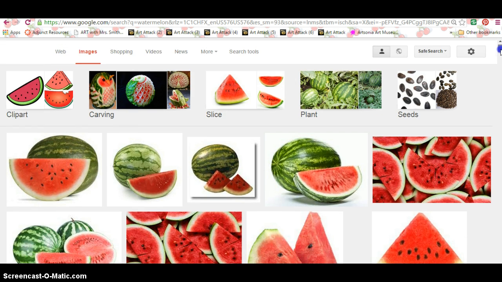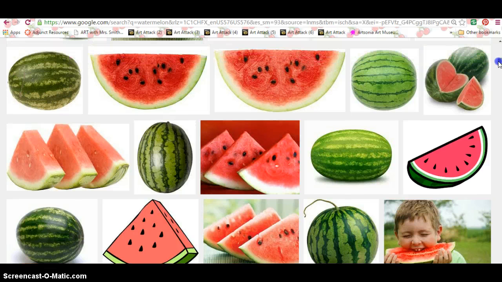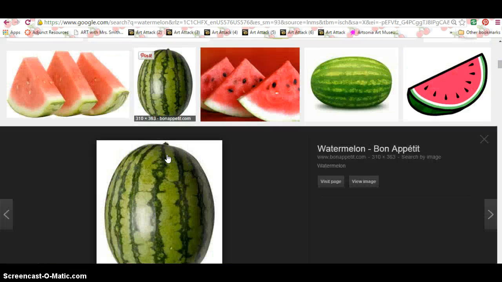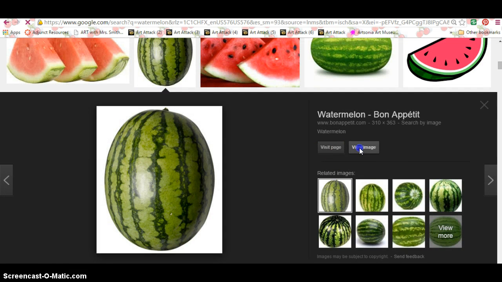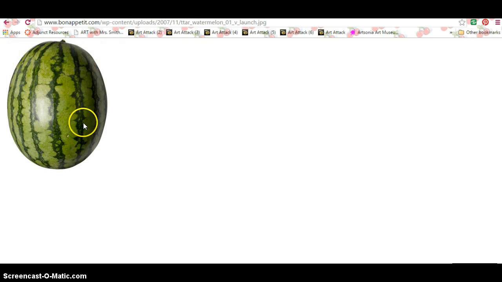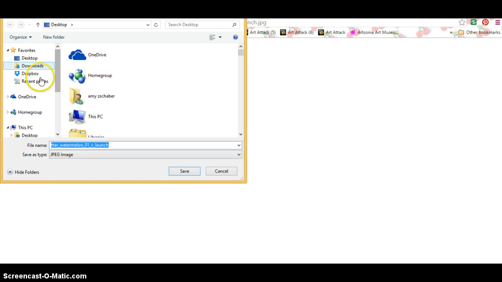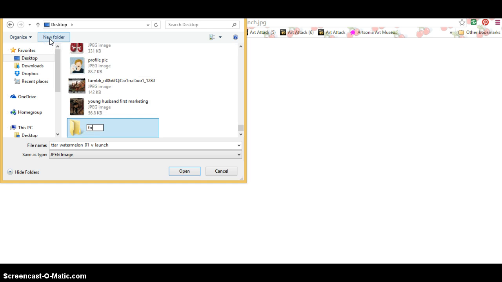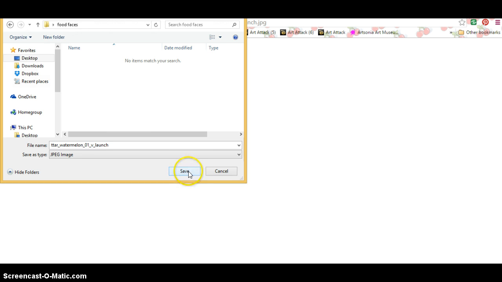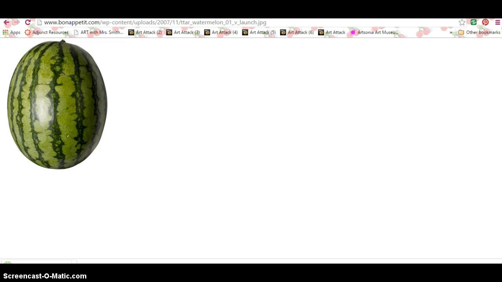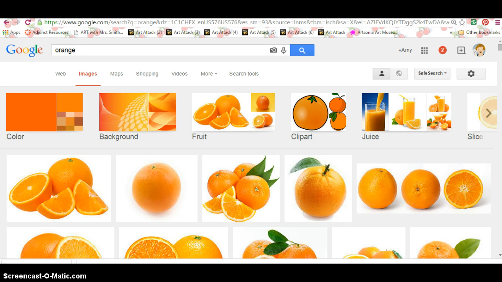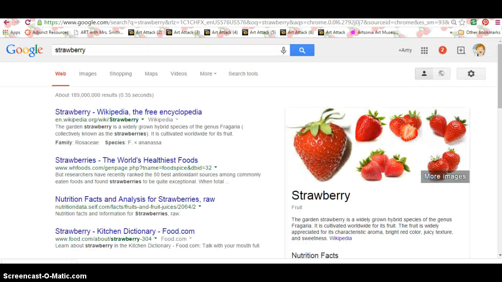So you want to go ahead and find a watermelon or whatever it is you like. Let's say I like this one, and you want to click on it, and where it says view image, you want to view the image. Then once you're here, you'll right click, go to save image as, and find a good place on your computer to save it. So I'm going to make a new folder for it. I'm going to call it food faces. I'm going to double click, and I'm going to save. And I'm going to do that for every little piece I need, like oranges and strawberries here. I'm going to pause it, and then I'll have it all done when I come back.